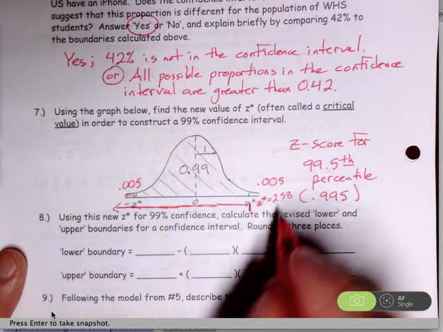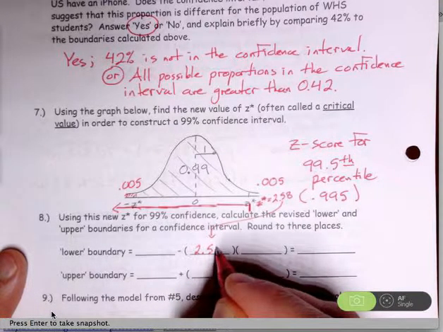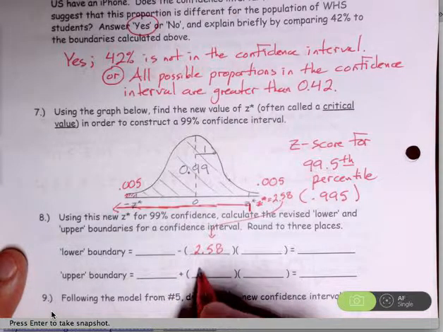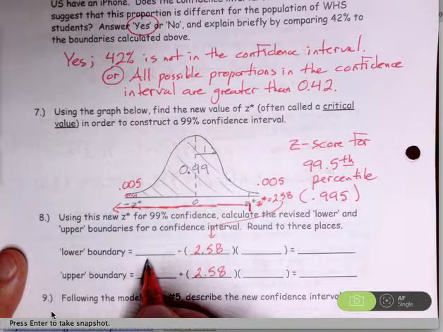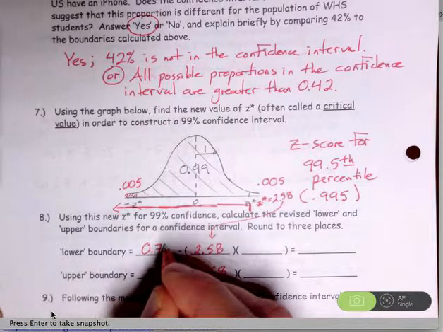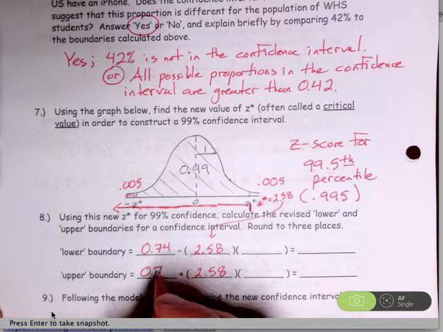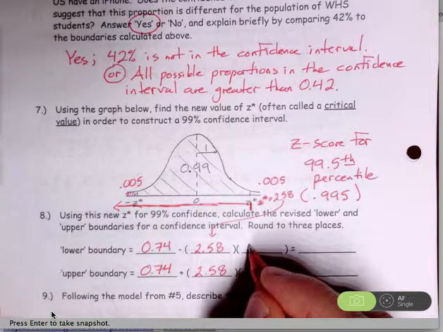That value goes right here. This tells me how many standard deviations I'm going to go above and below my sample statistic. The sample statistic was 74%. We're using the same sample statistic from our data and the same standard deviation.